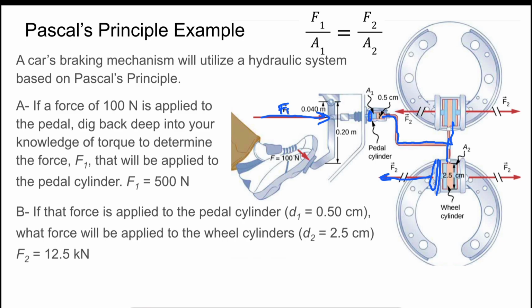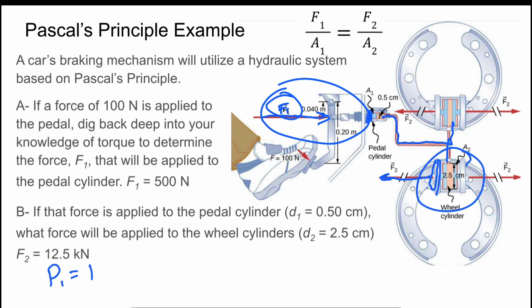All right, so we can figure out just how much force, because we know our force we applied up here at the pedal, and we know the area of the pedal cylinder and the areas of the wheel cylinders. If this is point 1 up here, our pressure at point 1 is going to equal the pressure within the fluid at point 2.